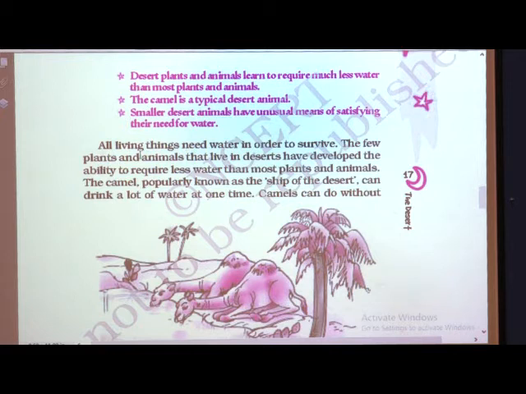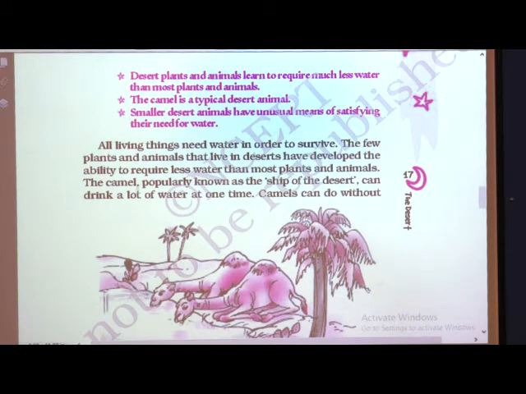All living things need water in order to survive. Suppose you don't eat anything for 2, 3, 4, 5 days, it is okay. But if you do not drink water, your body will not support you to do any work. Food is also very important, as it gives us energy, but water is the ultimate source to stay alive. The few plants and animals that live in the desert have developed the ability to require less water than most plants and animals.